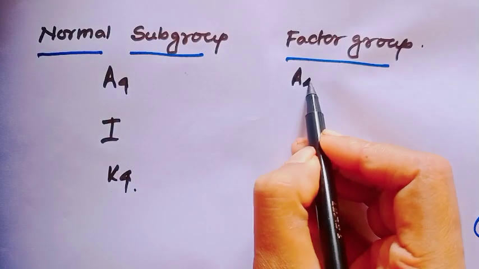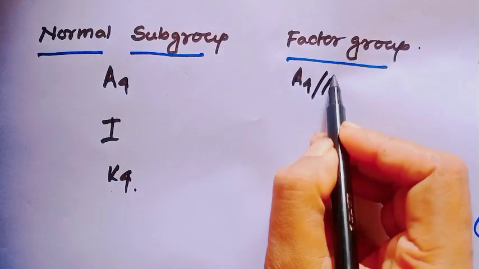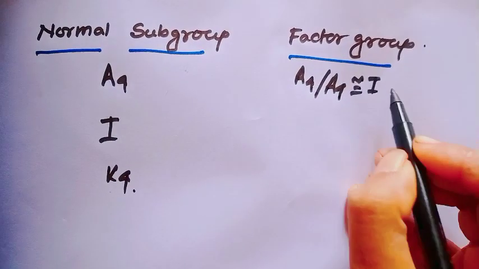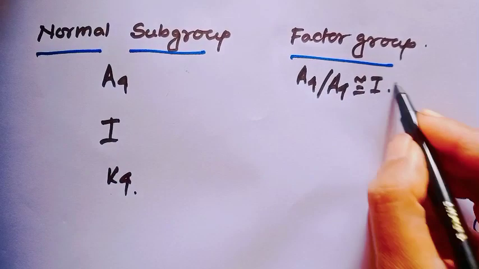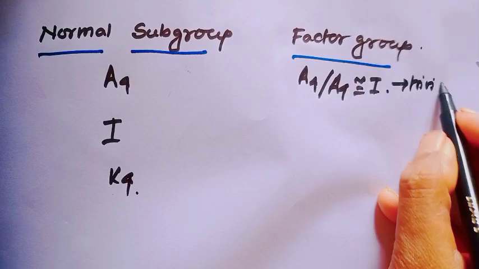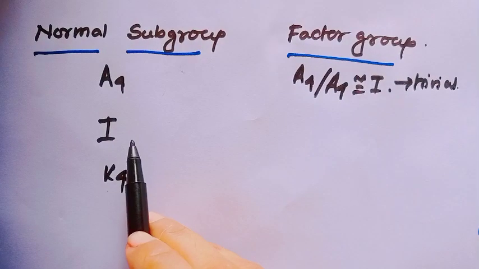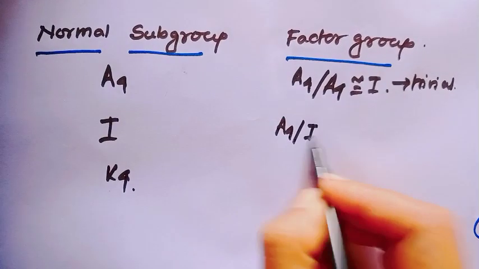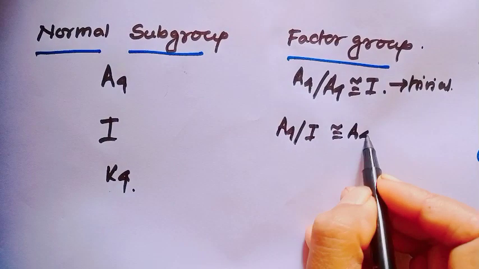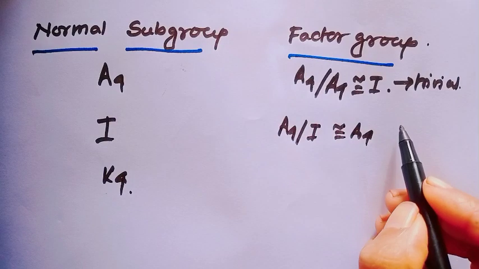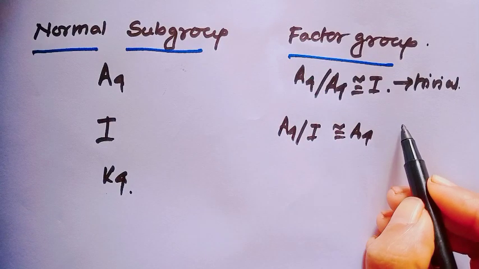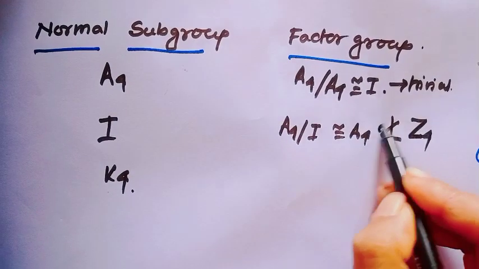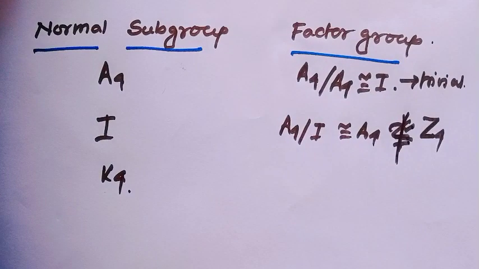When the normal subgroup is A4, A4 modulo A4 is isomorphic to the identity, just the trivial homomorphism. When the normal subgroup is the identity, A4 modulo identity is A4, which is not isomorphic to the group Z4.